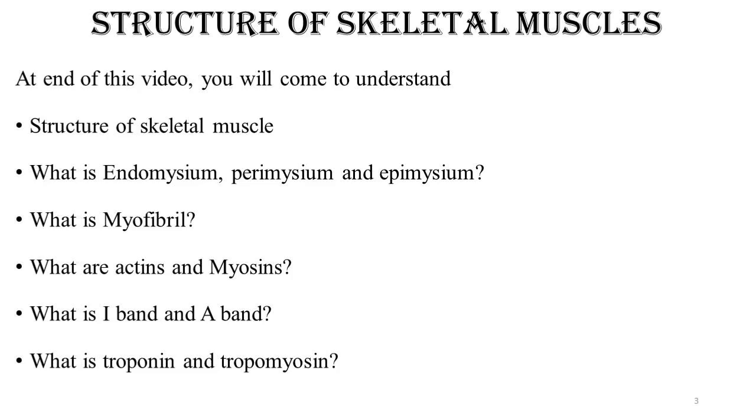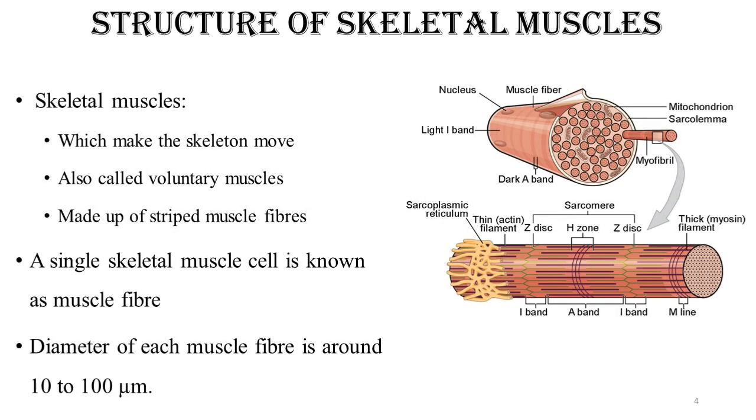Friends, we are familiar with muscles, and muscles are essential for movement. These muscles are of three types: skeletal muscles, smooth muscles and cardiac muscle. The cardiac muscle, as the name itself indicates, is the muscle of the heart, and it is located only in the heart. Smooth muscles are generally located in our internal viscera, for example the small intestine, lungs, bronchi, urinary bladder, uterus and many others.